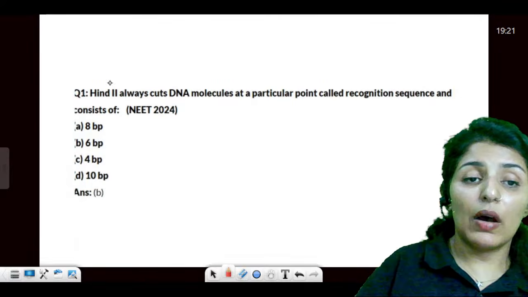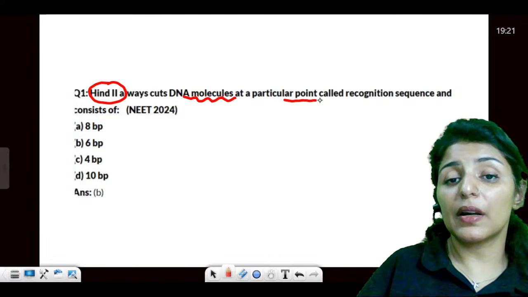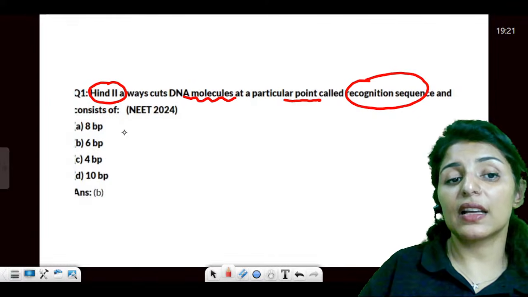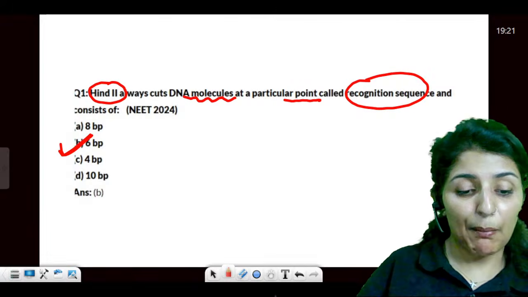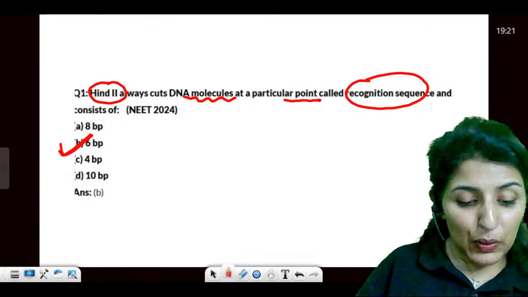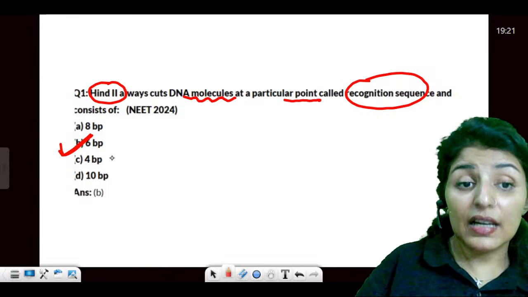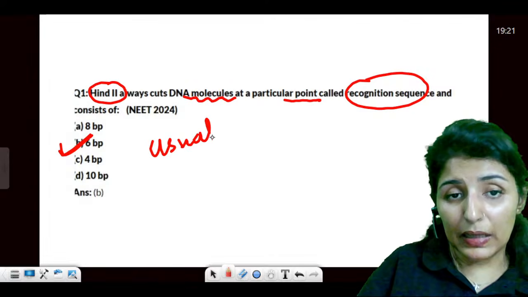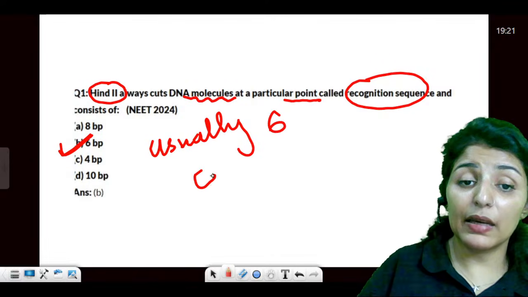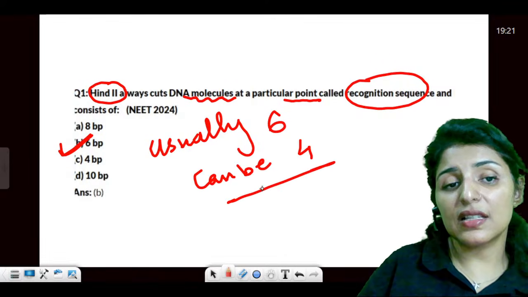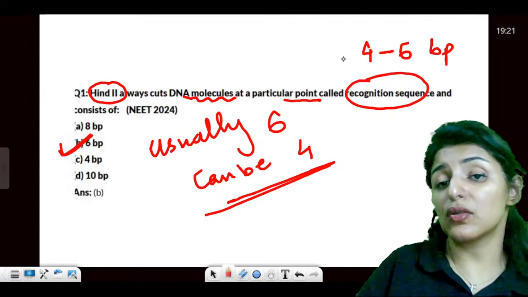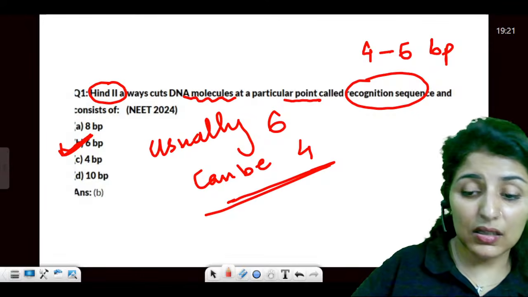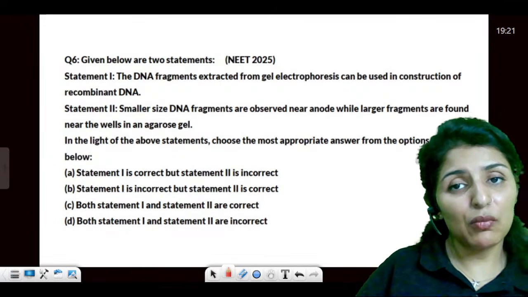Clear to all? Now, Hind-2 cuts DNA molecules at particular sites called recognition sites, and they usually consist of, NCERT is written, usually 6 base pairs. Please tell me these points are clear to you all. It can be usually 6, but can be 4. So the recognition site has 4 to 6 base pairs. But usually 6, so we'll go for answer 2. Is that clear? But never more than 6.